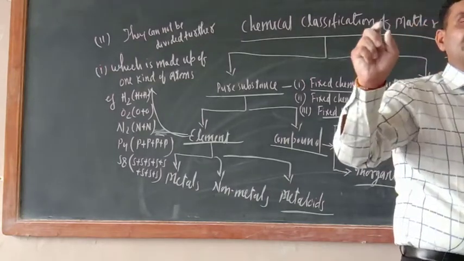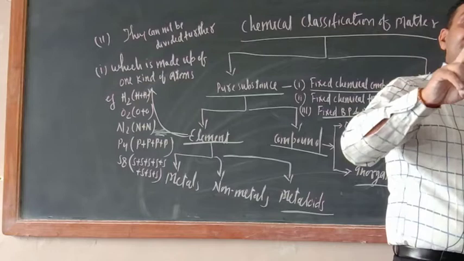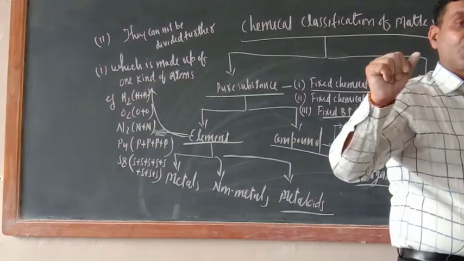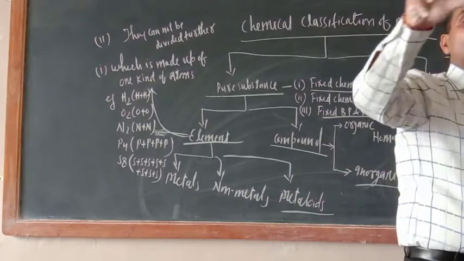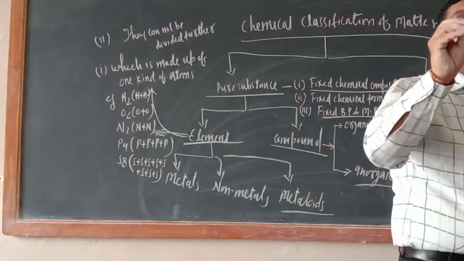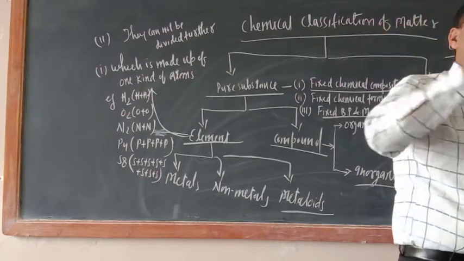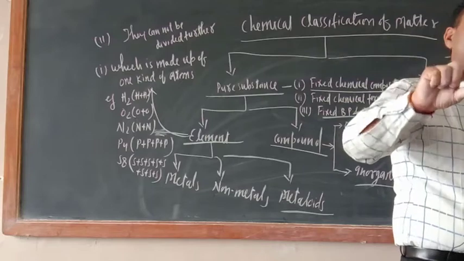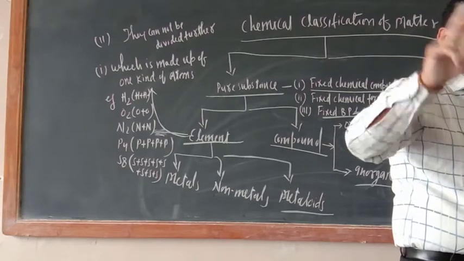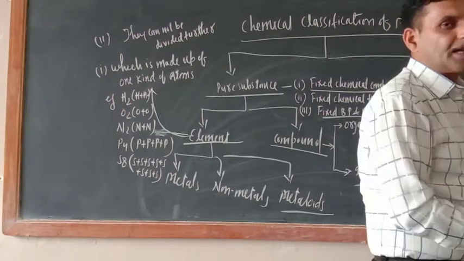CO2 is the molecule, where elements are carbon and oxygen. In the whole volume of carbon dioxide gas, one kind of molecules, that is CO2, will be there. But as far as elements are concerned, two elements are there, carbon and oxygen. So these are the basic differences.